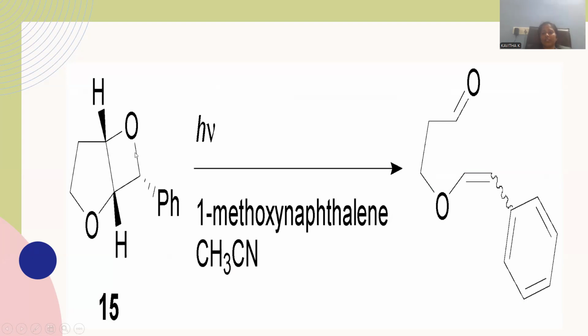Whenever ring opening occurs, this bond moves. The sigma bonded electrons shift toward this edge, so there is formation of a carbon-oxygen double bond, and then this double bond moves toward this edge. The fused sigma bond moves toward this edge, and there is formation of another double bond between this carbon and carbon atom.